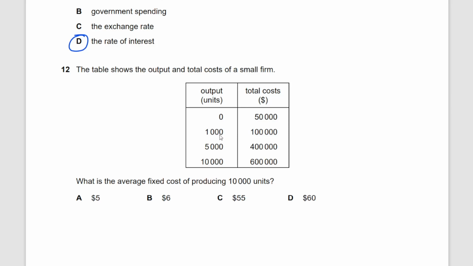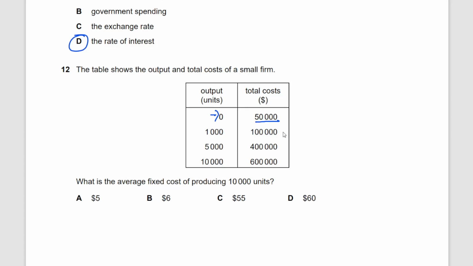How do I get that it's 50,000? Well, when the output is zero, as in this case here, the fixed cost will always be there, no matter what your level of output is. So even when the output is zero, there is going to be a fixed cost, which is 50,000. All the other costs are variable. So let's say for 1,000 units, 50,000 is your fixed cost, and the other 50,000 of your $100,000 cost is your variable cost. Right. So the answer here is fixed cost divided by the number of units that are produced, which is going to give us the average fixed cost.